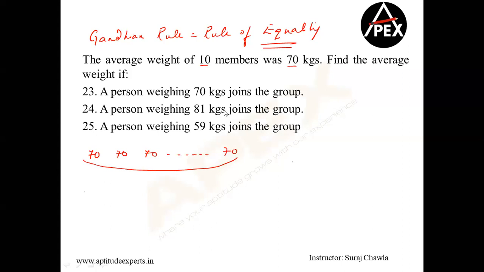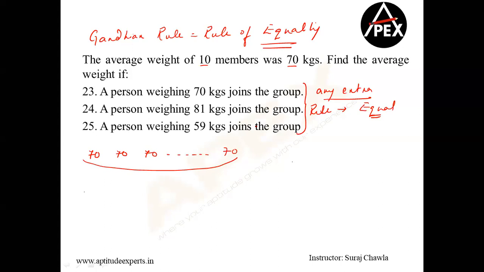When I say equality, it means simple: if anybody extra comes in, the rule is simple. All of us should have equal, let's assume chocolates. Let's assume each one has 70 chocolates in the room, right?